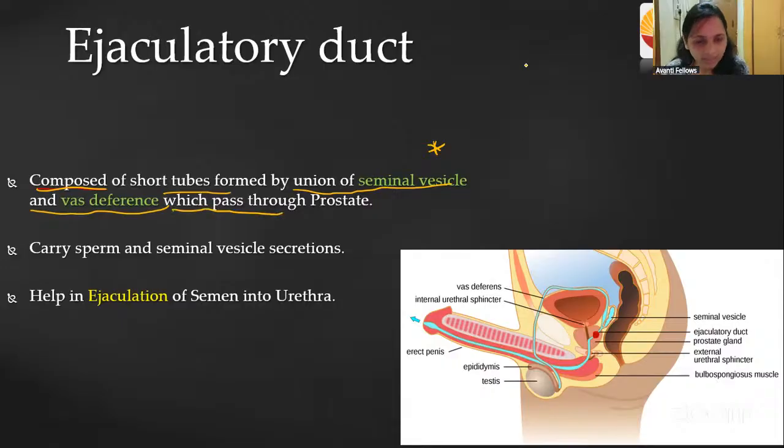Here you can see, one minute. This is the vas deferens.